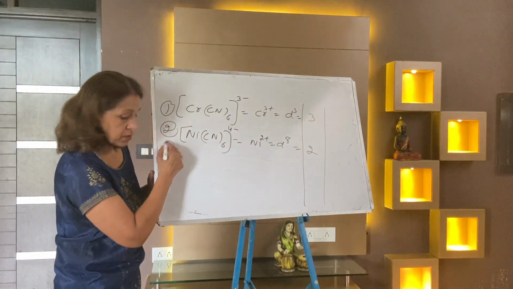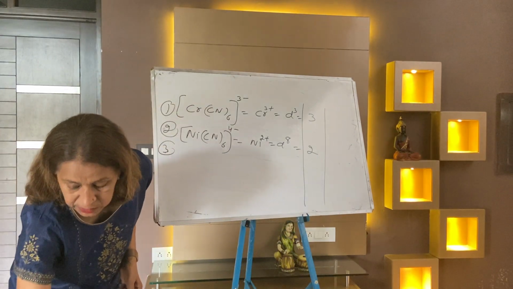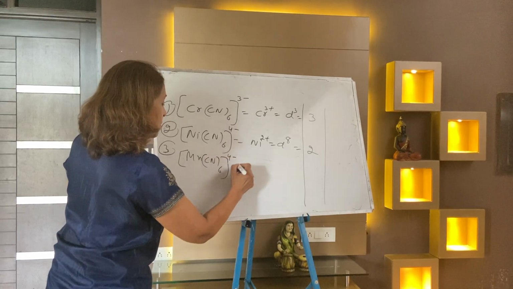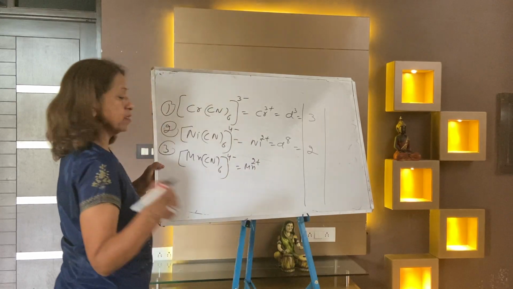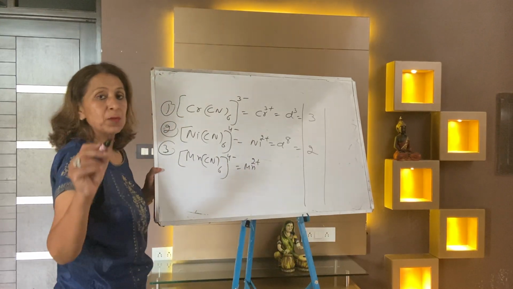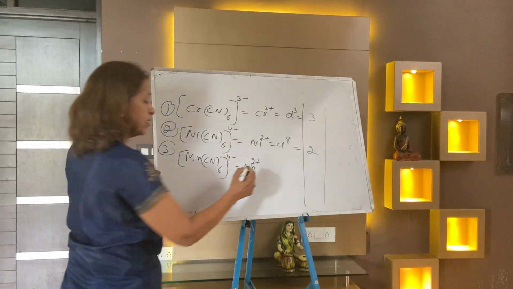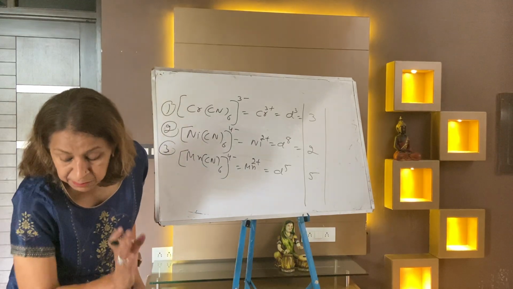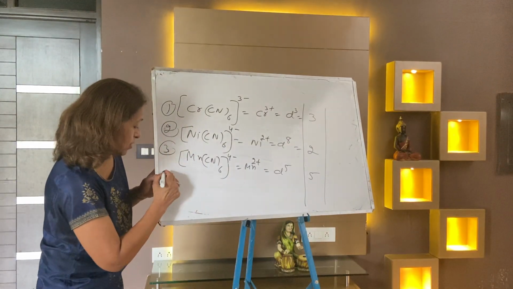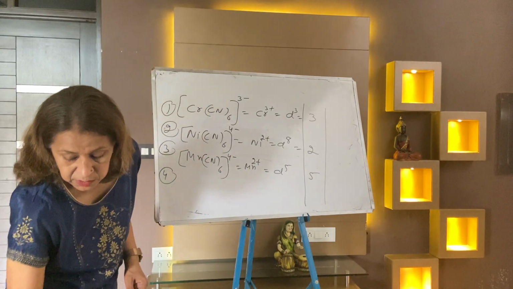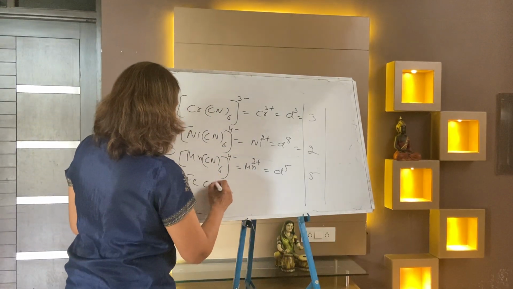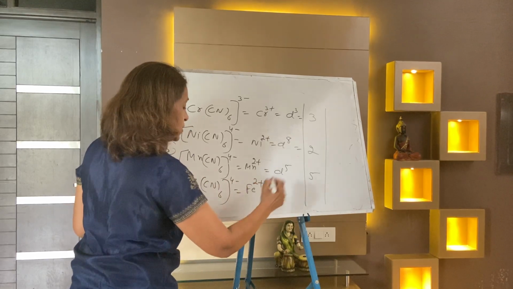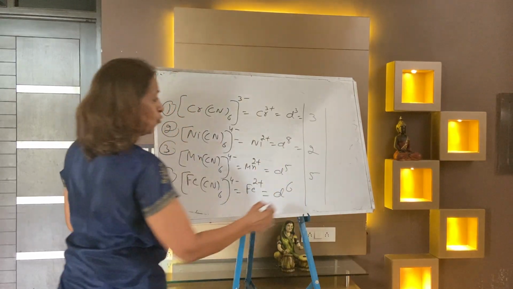Third case: manganese [Mn(CN)6]4−. Here manganese is 2+. Manganese has atomic number 25, 4s2 3d5, so it becomes d5. It has the maximum unpaired electrons, that is 5 unpaired, d5. Fourth case is iron [Fe(CN)6]4−. Here iron is 2+, d6, and d6 means 4 unpaired are available.